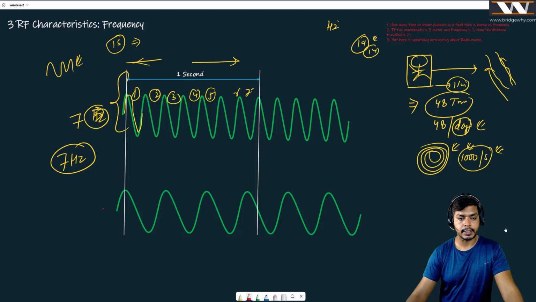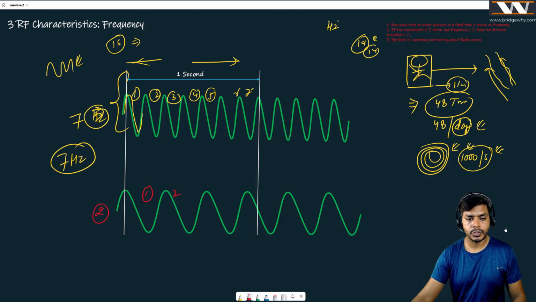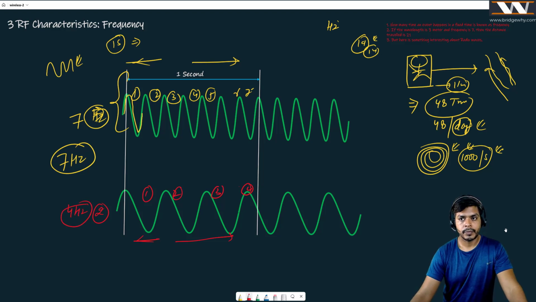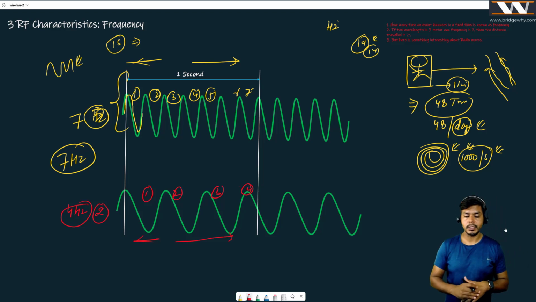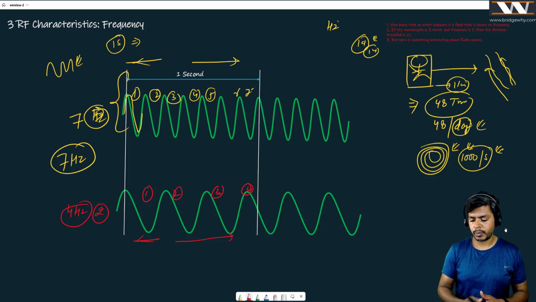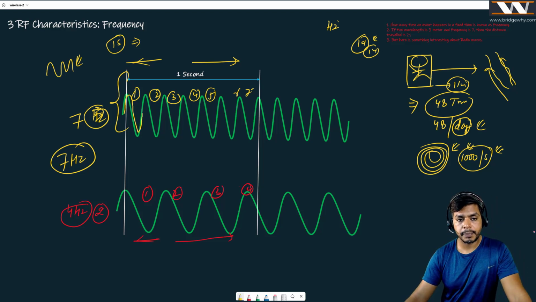Now let's take another signal. If we count here, 1, 2, 3, maybe 4, this wave is passing 4 times in 1 second. It means the frequency of the lower signal is only 4 hertz. But something very interesting happens if you combine frequency and wavelength. You must be thinking, Mr. Vishnu, what is the point? If I say how many waves are passing, it means how many wavelengths are passing. The distance between two successive valleys is known as the wavelength. And suppose the wavelength is 3 meters for this wave.